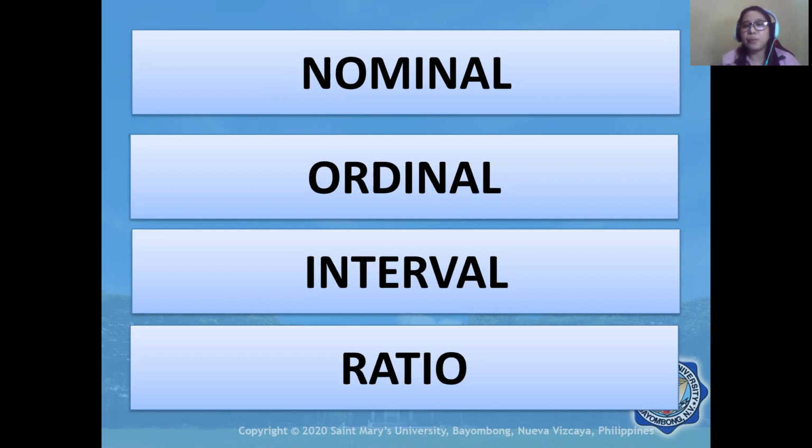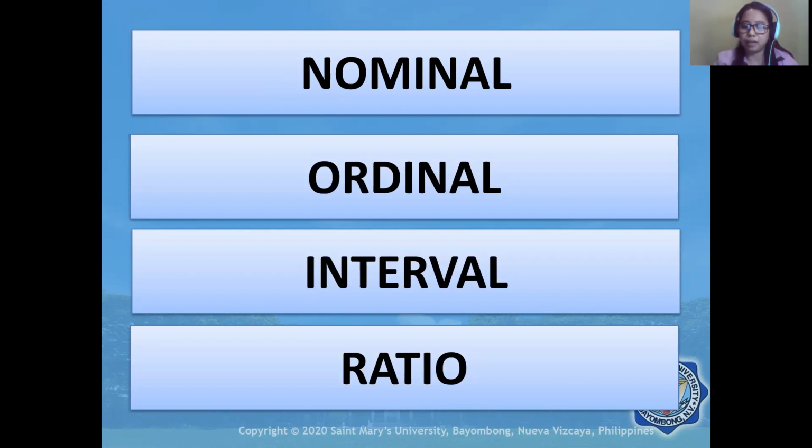In our previous video, we discussed the difference between quantitative data and qualitative data. Here, we can classify our data as nominal, ordinal, interval, or ratio, as long as we also know how to determine whether our data is quantitative or qualitative.